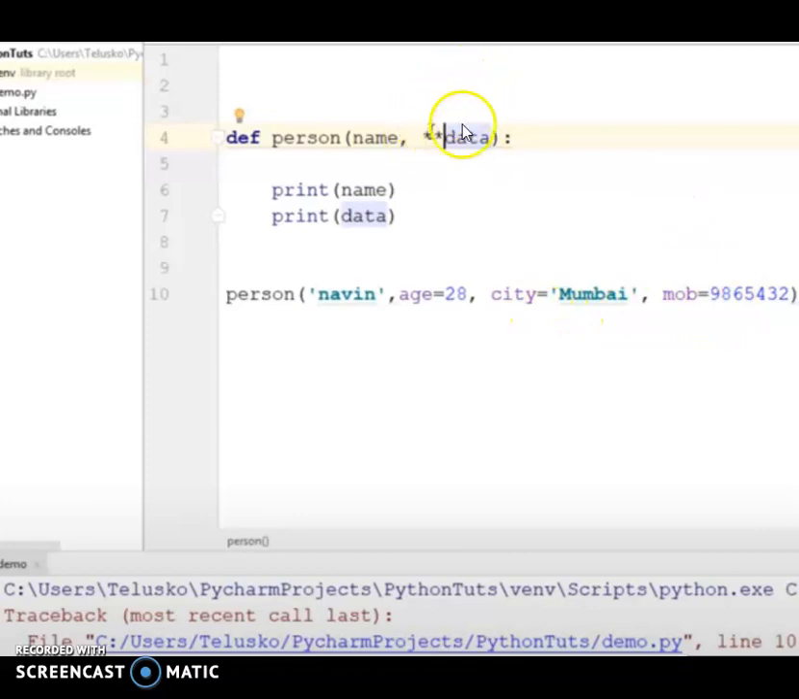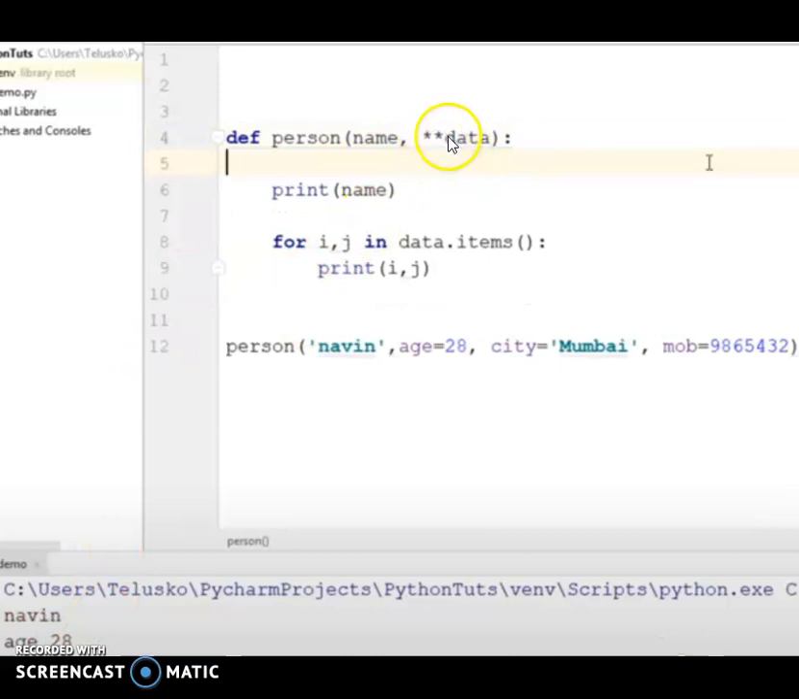If you are passing a tuple, you give one star. If you are passing key as well as value, like a dictionary, you have to give double star, so that it will be printed. This is the example for keyword with variable length arguments.